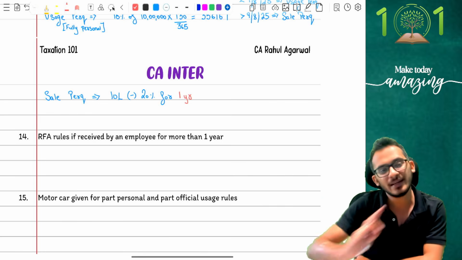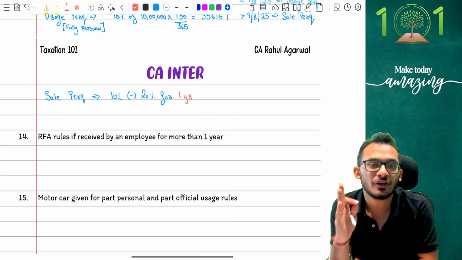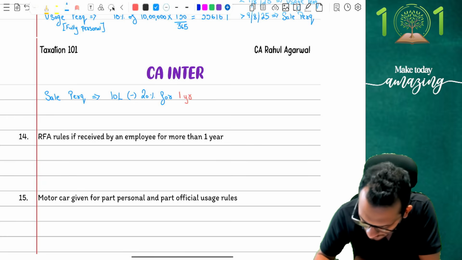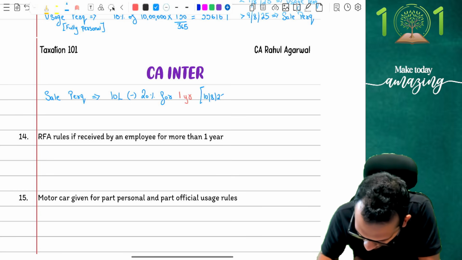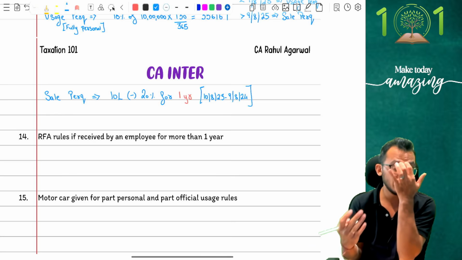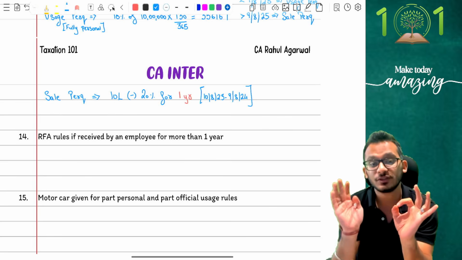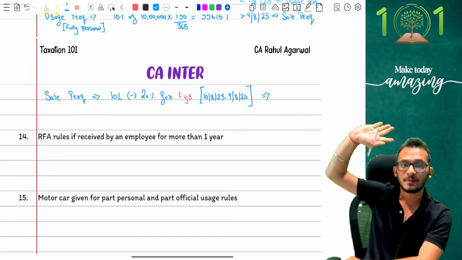You cannot calculate depreciation for 2 years. Depreciation is only for 1 year. I cannot give you depreciation more than that. Depreciation can only be given for 1 year, which is the period from 10th August 23 to 9th August 24. This is the period I have to stop. I cannot give you more than that, because on 9th August the asset came to you, which means the sale has taken place before the completion of the year, and I will not give you depreciation whatsoever. Only 1 year depreciation is given to you.